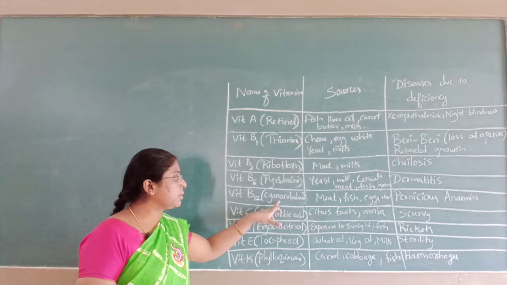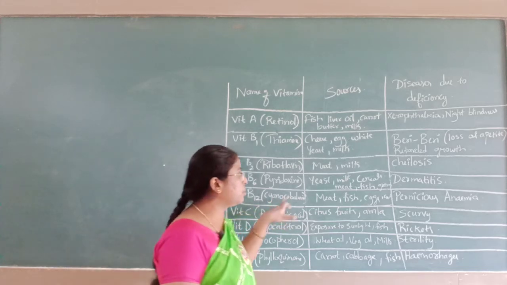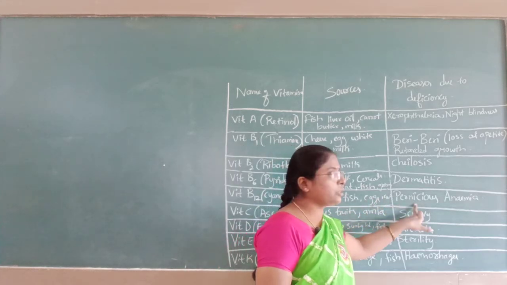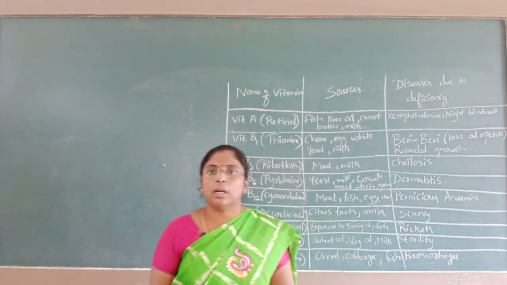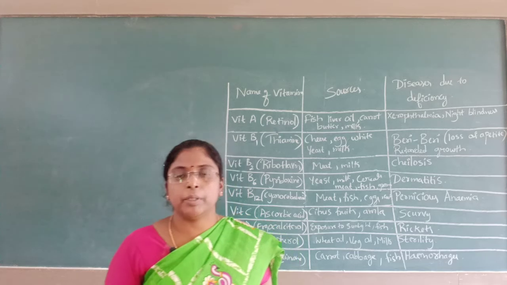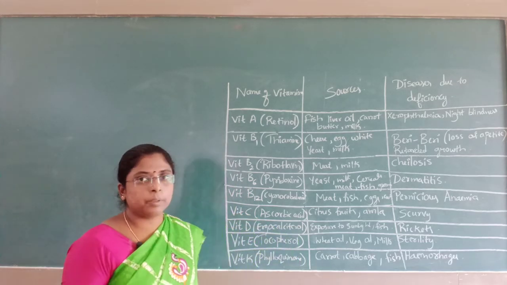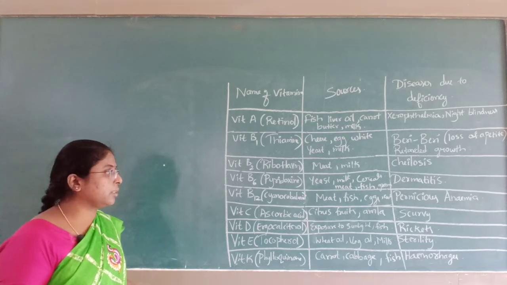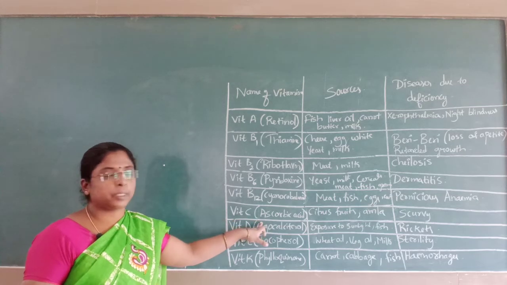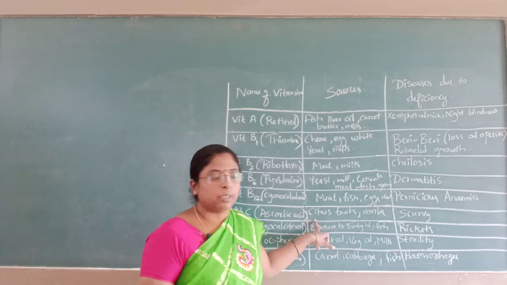Vitamin B12 is known as cyanocobalamin. The sources are meat, fish, egg and curds. Deficiency causes pernicious anemia. There is a deficiency of blood, anemia, which becomes pernicious anemia. The RBC count will decrease.